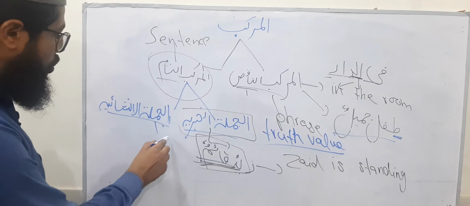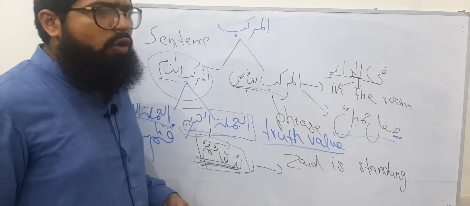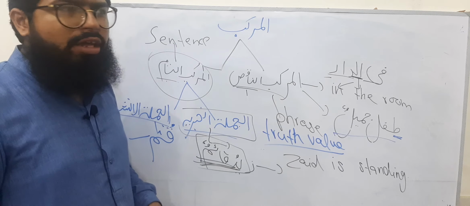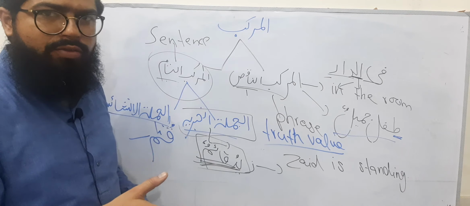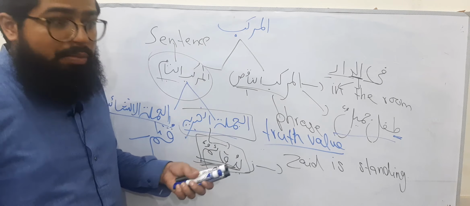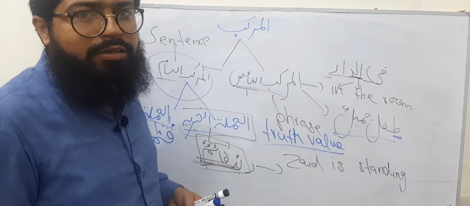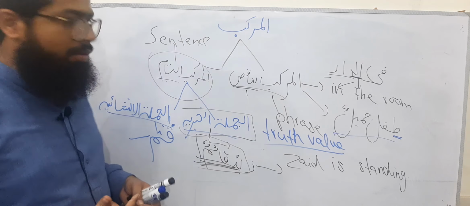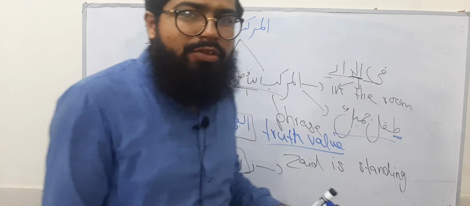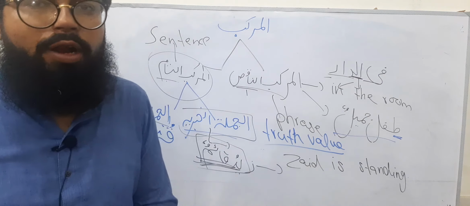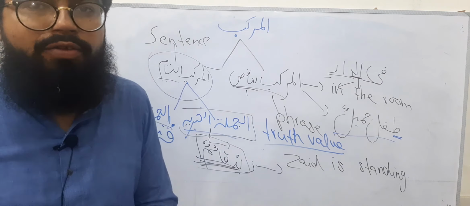If I say qum, means stand up. Can you say the imperative sentence stand up is true or false? You cannot, because the sentence stand up is not able to be considered as true or false. Because there is no truth value in stand up. So imperative sentences cannot be considered as true or false.